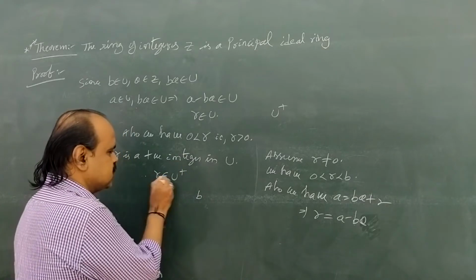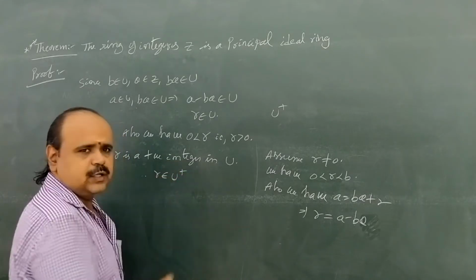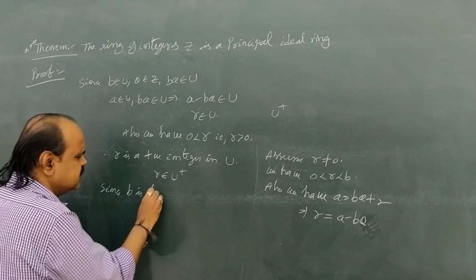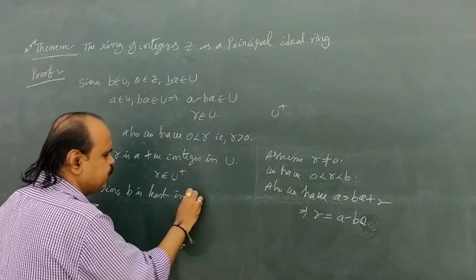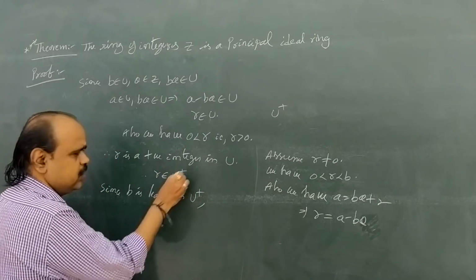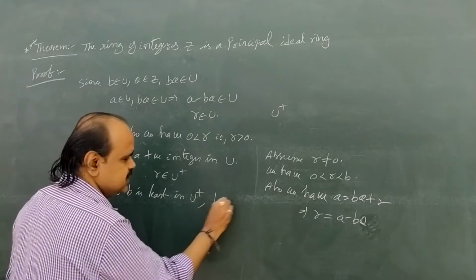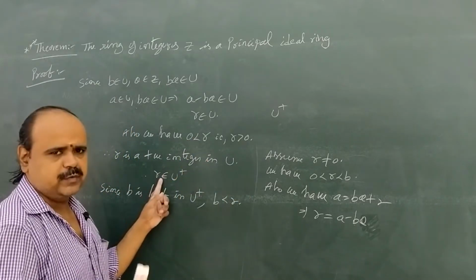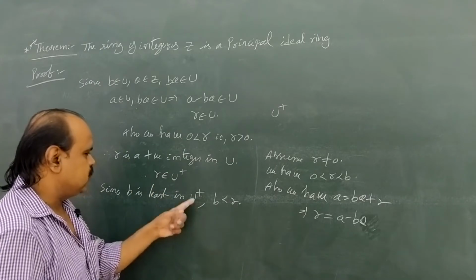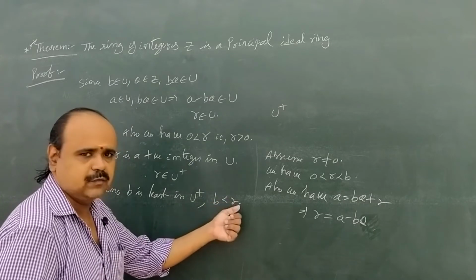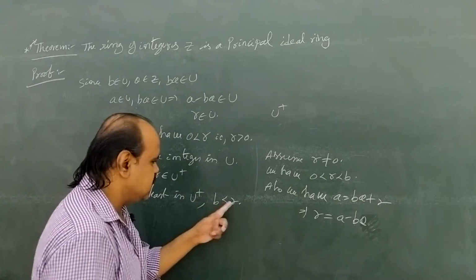Here r is also an element in U⁺. Since b is the least member in U⁺, and small r belongs to U⁺, b is less than small r. r is an element in U⁺, while b is smaller than all the elements in U⁺. So b is less than small r.